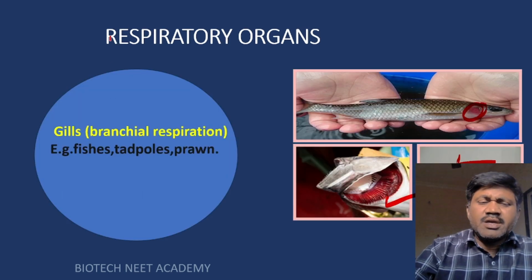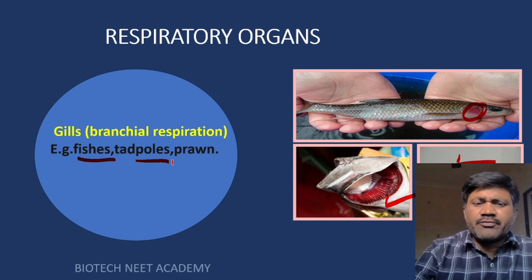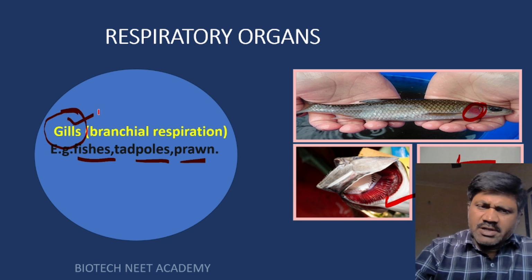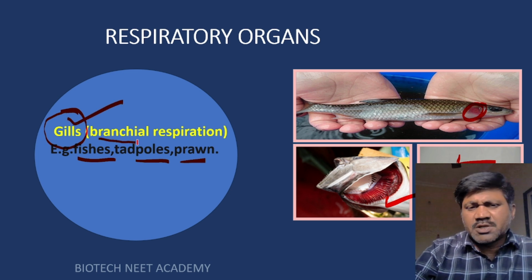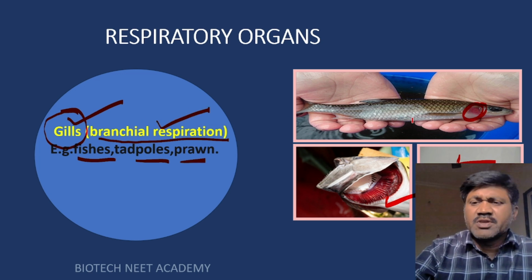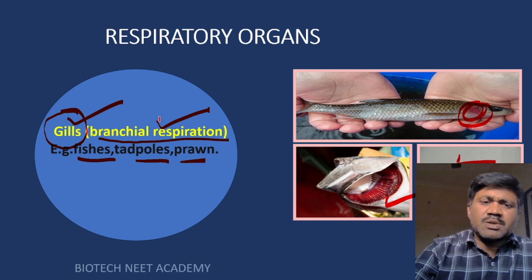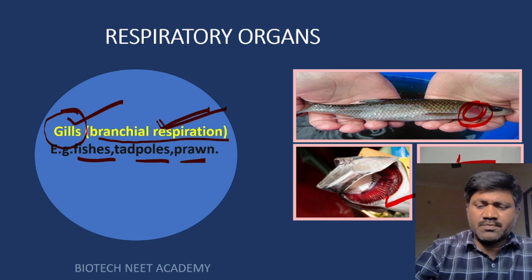Right? If we observe fishes, tadpoles, prawns, animals which live in the water, they can respire through the gills. If animals can respire through the gills, such type of respiration is called what? Branchial respiration. Branchial respiration means if they have gills to respire, then such type of respiration is called branchial respiration.